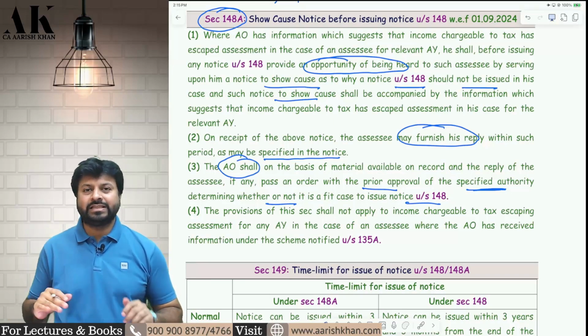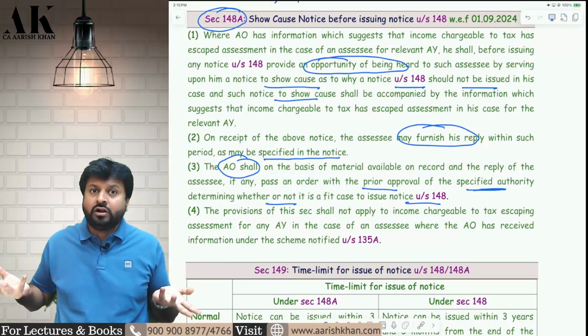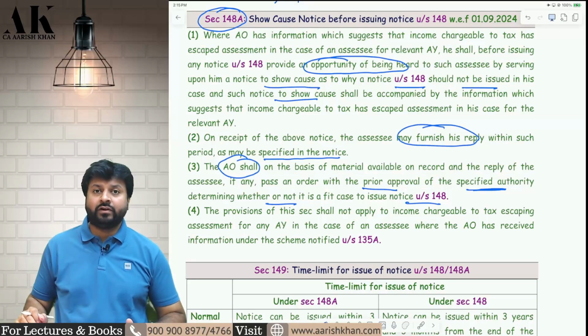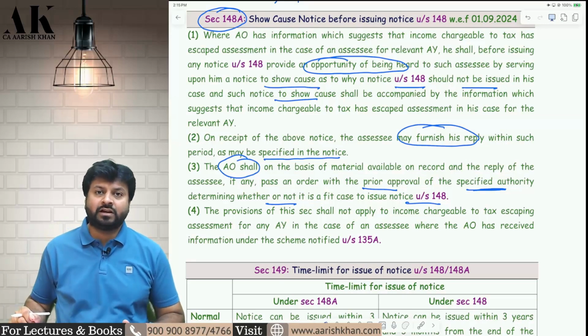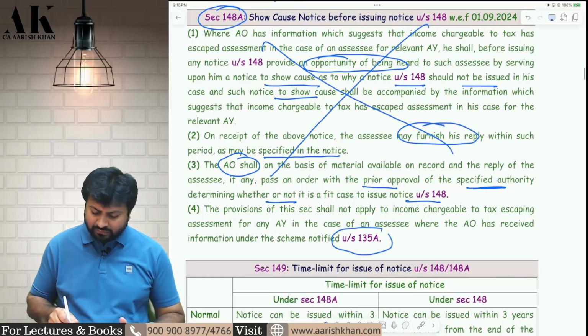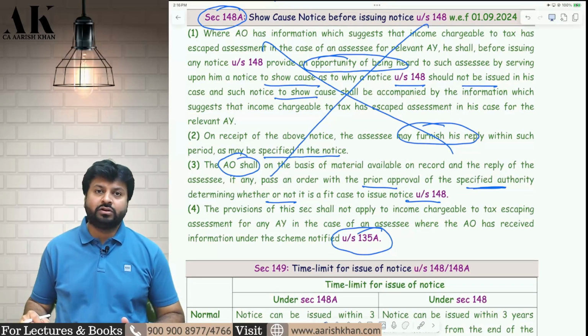If the assessee explains everything properly, then 148 should not be issued. The matter should be closed here itself. But if the assessee does not explain anything properly, then the AO will initiate 148 and then the 147 assessment will start. Last but not least, this inquiry is not required in case of 135A faceless collection of information.